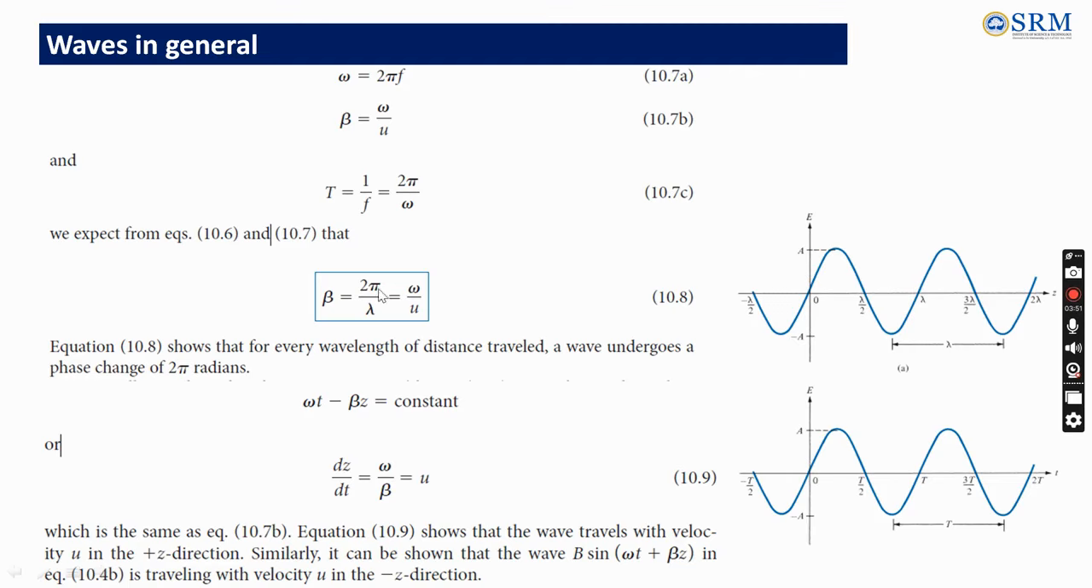And I can define this constant: omega t minus beta z is equal to a constant. I can differentiate this, dz with respect to dt, and I will get omega by beta. That is also the rate of change of distance, which is velocity. The same expression we are able to get. This is for the wave traveling with velocity u in the positive z direction. Similarly, we can show that B sine omega t plus beta z is a wave traveling with velocity u in the negative z direction.